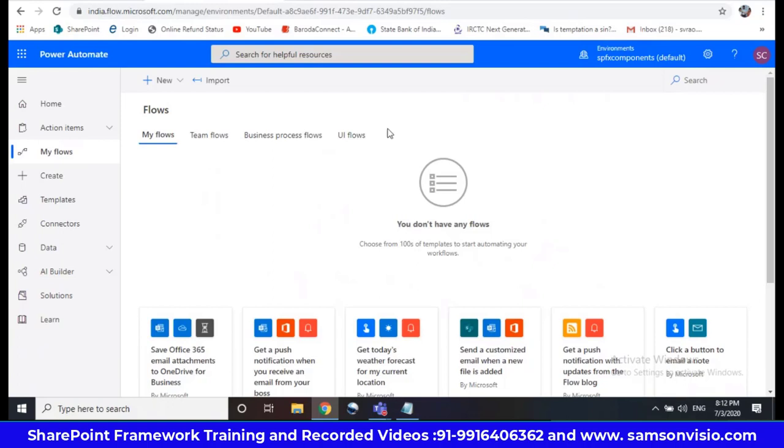UI flows are for, for example, a .NET application, maybe a Windows application from 2003 or 2005, like a calculator.